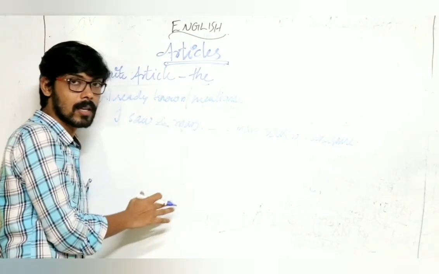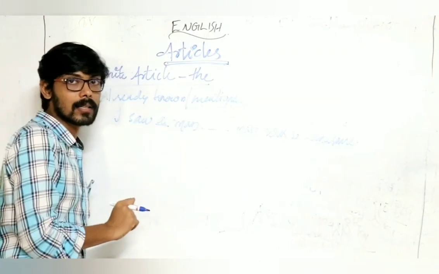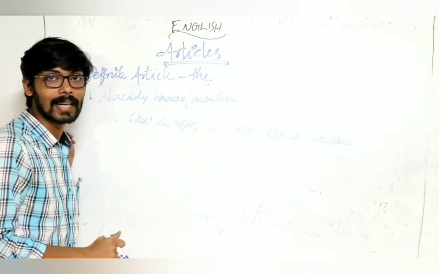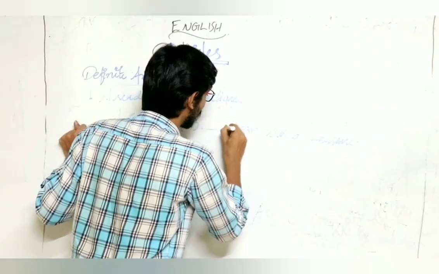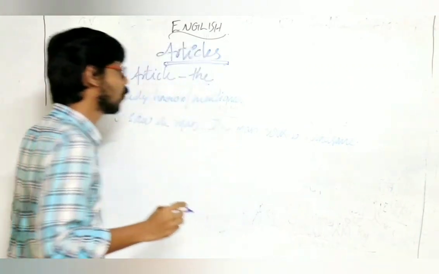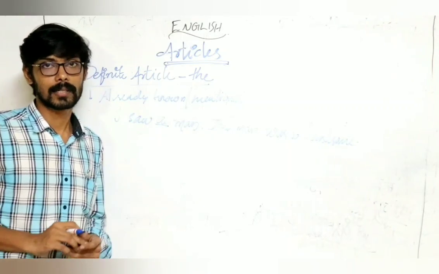I saw a man. So we are going to say something about the very same man. So in the second dash, we use the article the. The man was so handsome. So here, the article the. The man was so handsome. Got it?